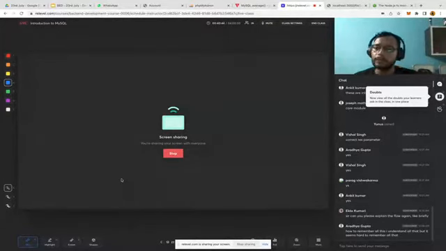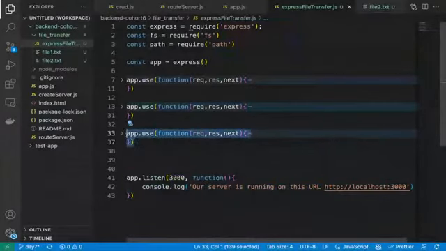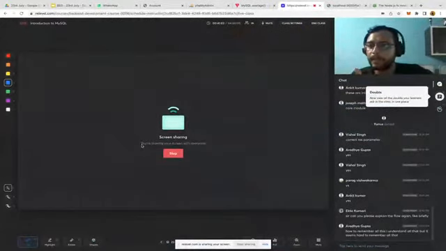Now once your server is up, what do we need to do? Now we need to create routes, because only then will we be able to access it. Correct? So how can we create routes? For that we have one simple structure: app.use or app.get. I told you about the app.get part yesterday. Correct? So app.get is there.